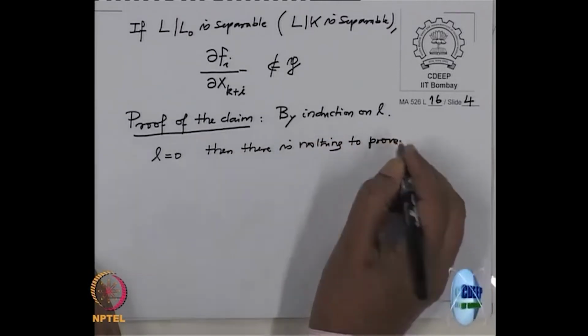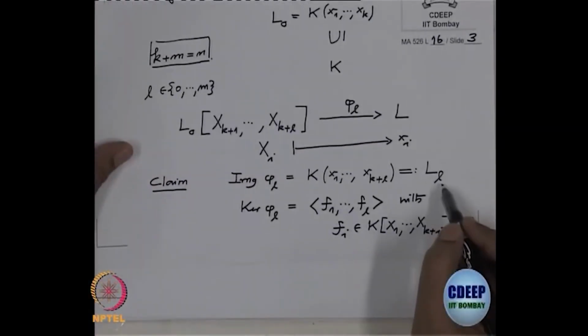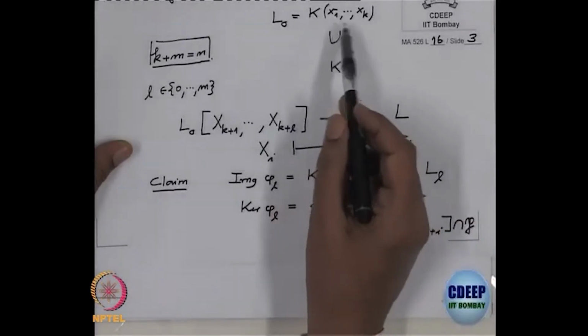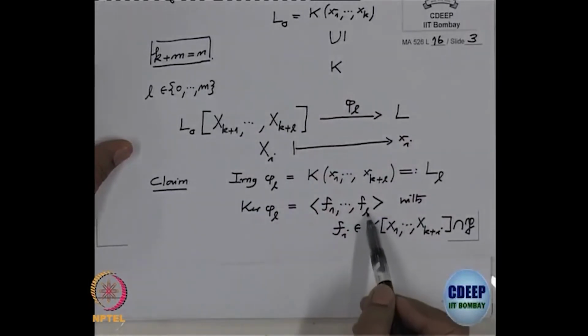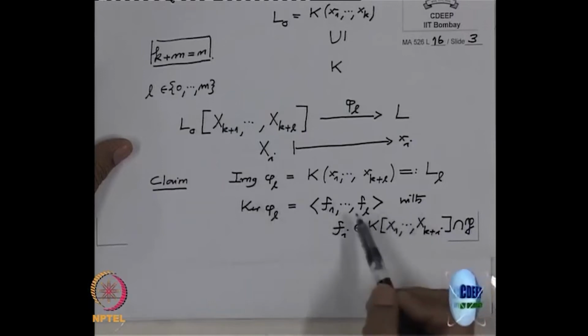Because what do you want to prove? If l is 0, you want to prove that the image is L0. L0 is the transcendental part, and then P is 0 and so on. So, it is nothing to prove.